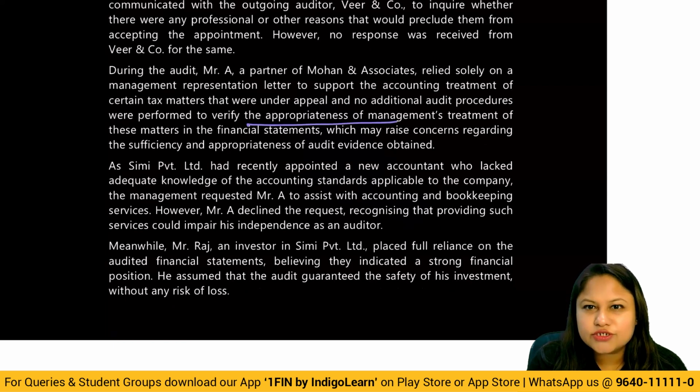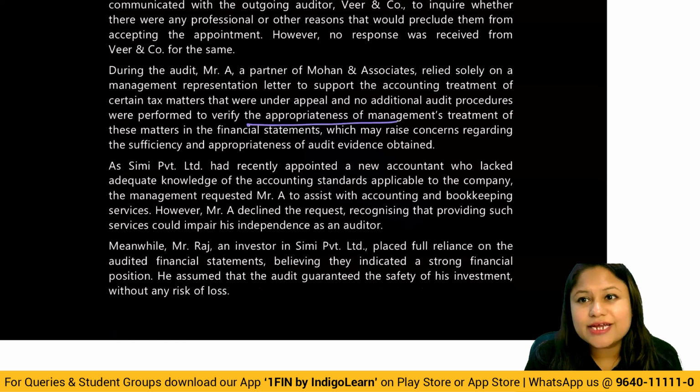So there is some doubt regarding the sufficiency and appropriateness of evidence. Even then, he's simply relying on the management representation letter and not carrying out any further audit procedure. So when there is a doubt, you should question more and more, perform more and more procedures, and come out of this problem of having any kind of doubt. So these are all cases where you believe you don't have sufficient appropriate evidence.